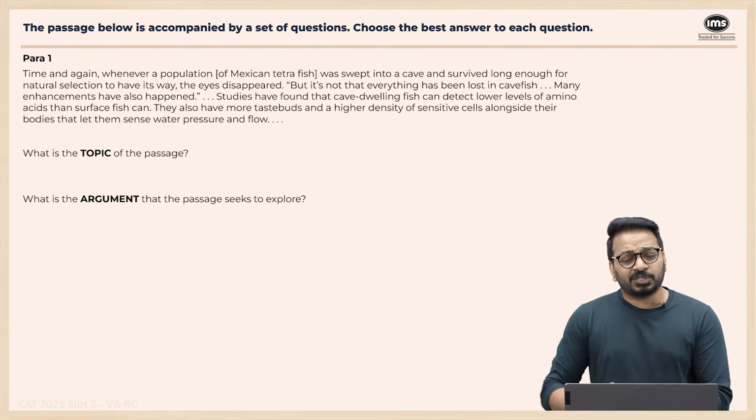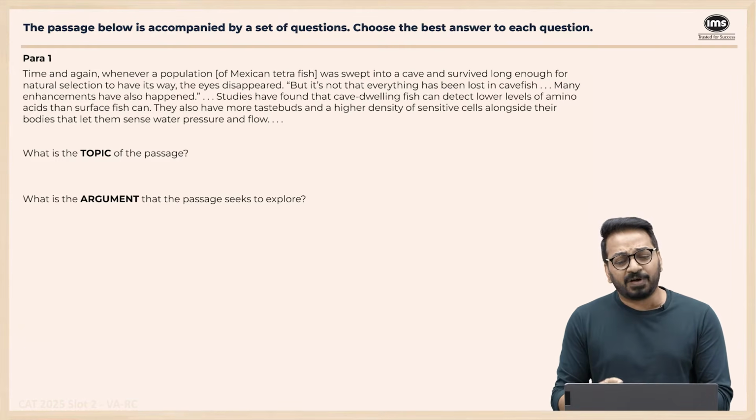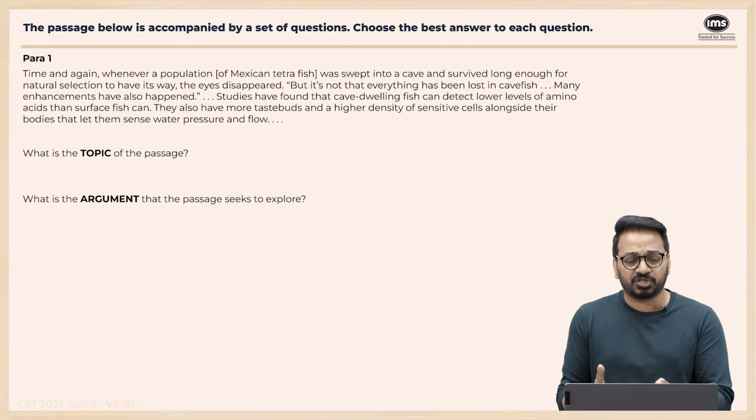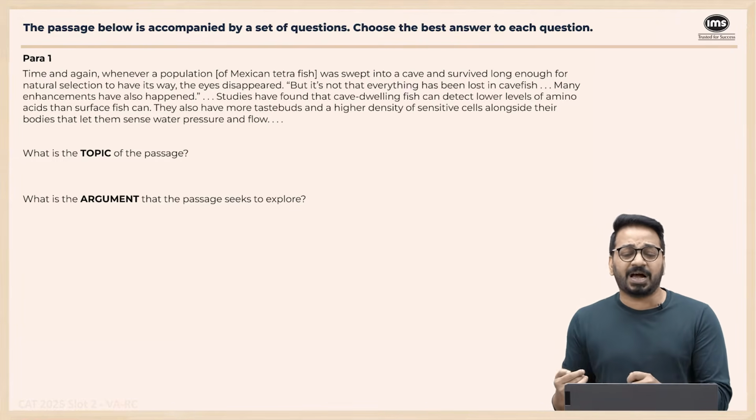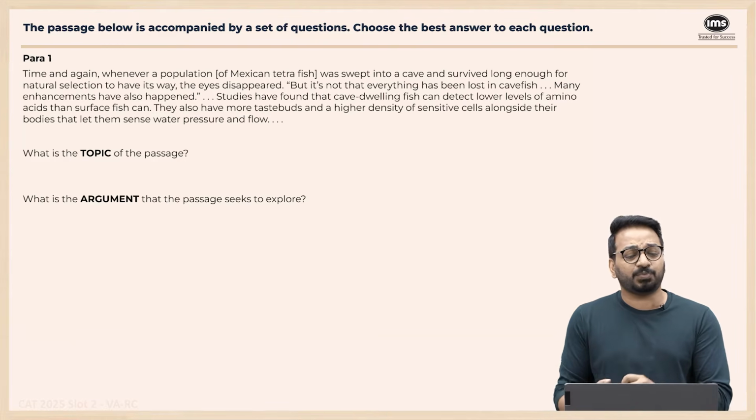But it's not that everything has been lost in cavefish. It's not that they lost everything. Many enhancements have also happened. Studies have found that cave-dwelling fish can detect lower levels of amino acids than surface fish can. They have more taste buds and a higher density of sensitive cells alongside their bodies that let them sense water pressure and flow. So what is the topic of this passage?